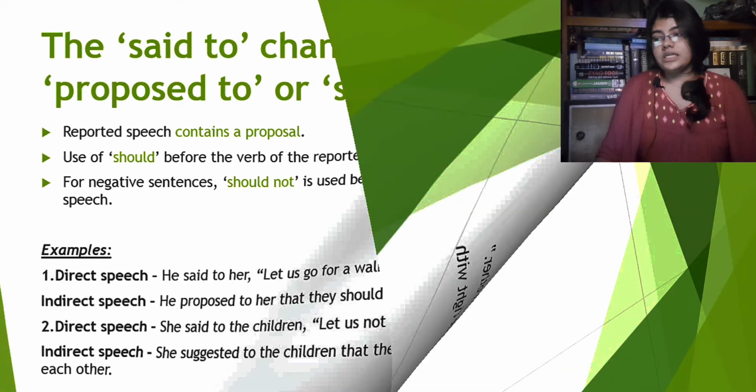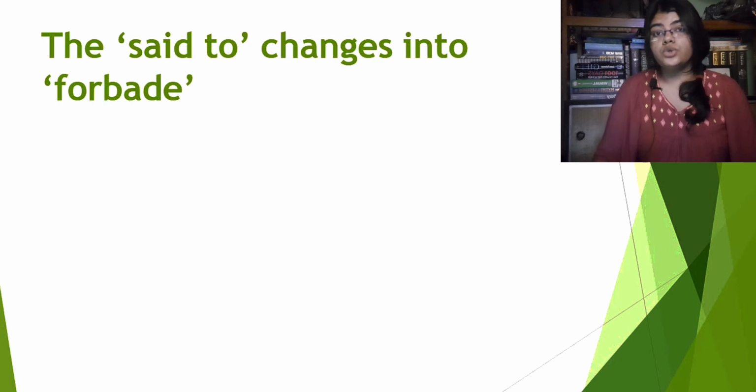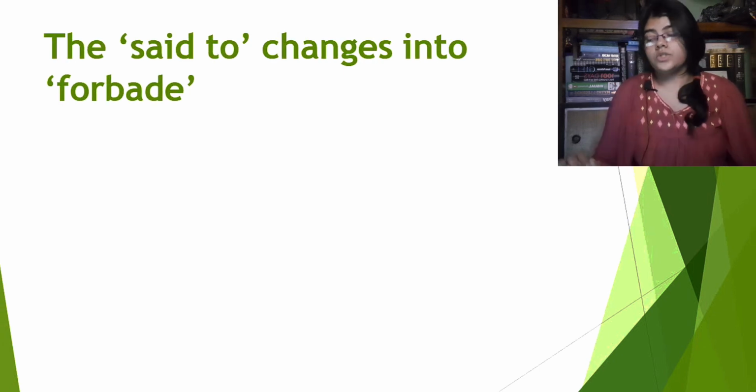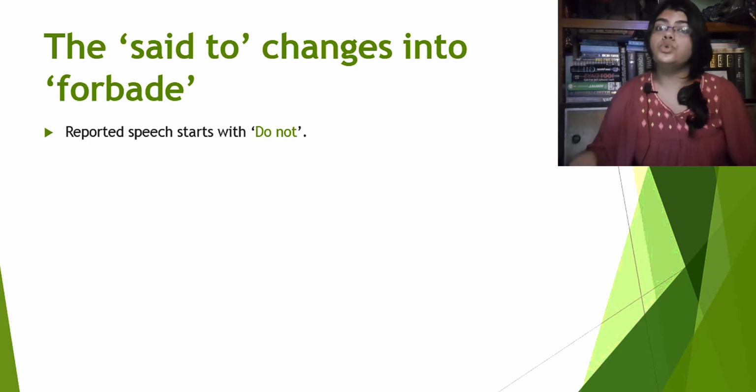Now we will see the last type where the said to changes into forbid. So let's see what happens. Firstly, how do we recognize it? The reported speech starts with do not. Now guys, earlier we saw that there are numerous examples where the reported speech started with do not.